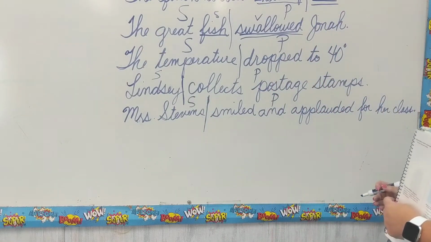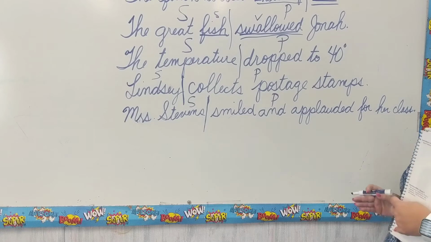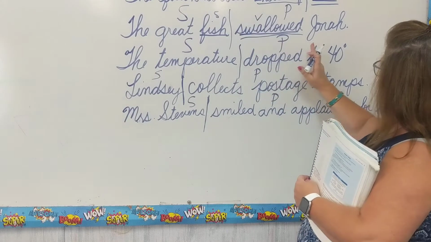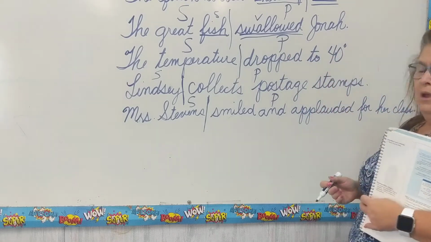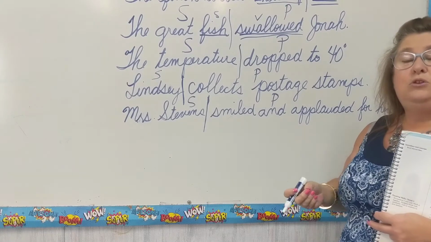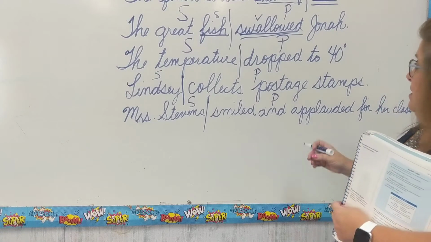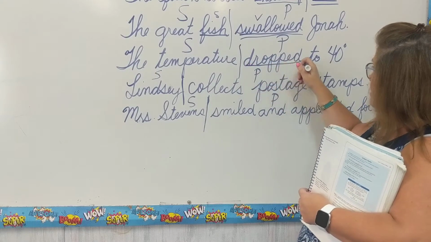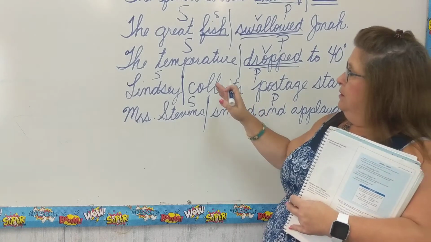So let's look at our next sentence. The temperature dropped to 40 degrees. We're going to go to the predicate part of our sentence and find our verb. Dropped to 40 degrees. Which one of those words is something that can happen as an action or something you could even do? You couldn't drop the temperature, but you could drop, right? So dropped is our verb. Who or what dropped? Temperature.